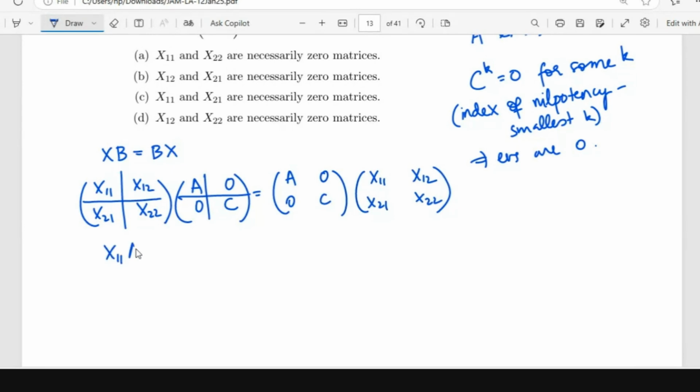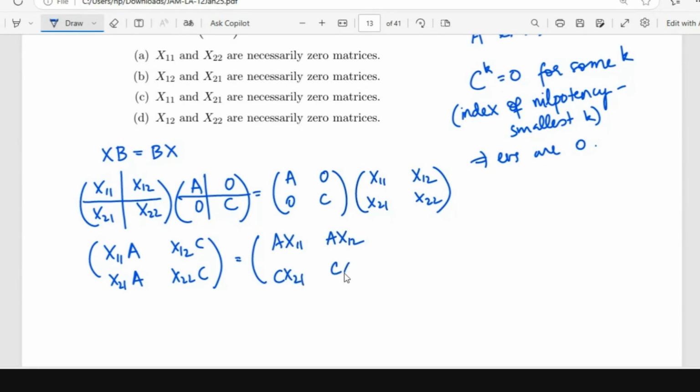So X11A plus 0 is the first entry here, then X11 into 0 plus X12 into C, then X21 into A plus X22 into 0, and X21 into 0 plus X22 into C. This is the first matrix. The second matrix is AX11, AX12, CX21, CX22.